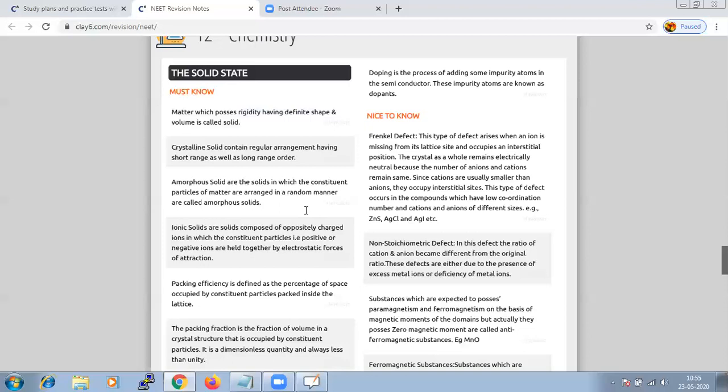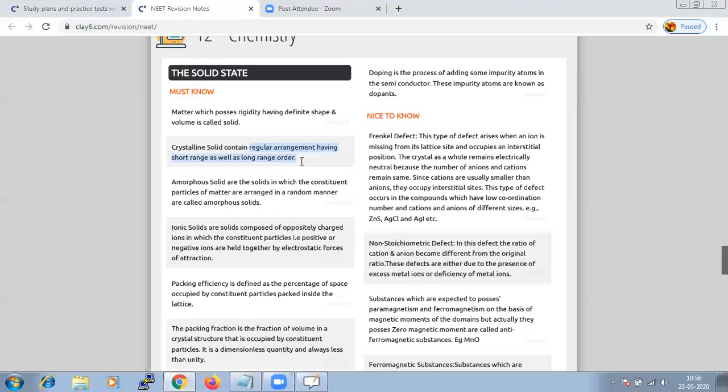And crystalline solids contain a regular arrangement and they have short range as well as long range order. When we are talking about different solids, we should know the difference between crystalline, amorphous, ionic and metallic. Crystalline is a solid that has definite characteristics, a geometrical shape, and a regular arrangement.